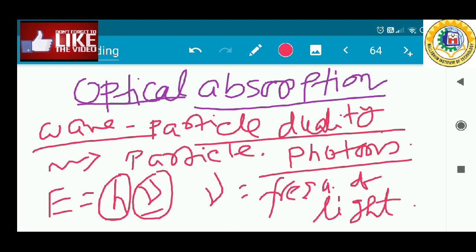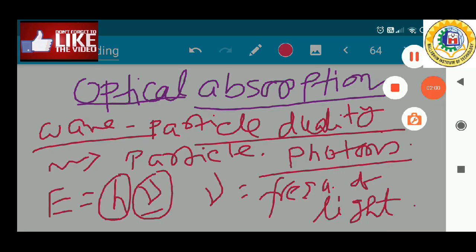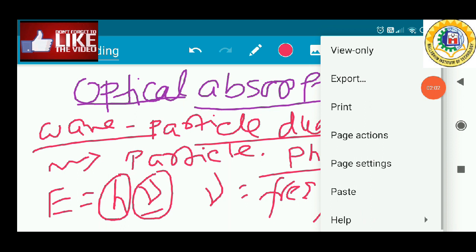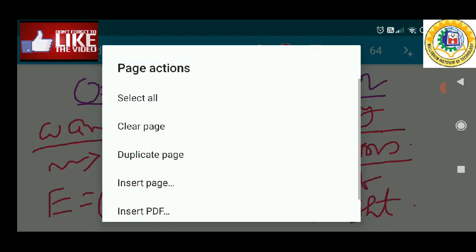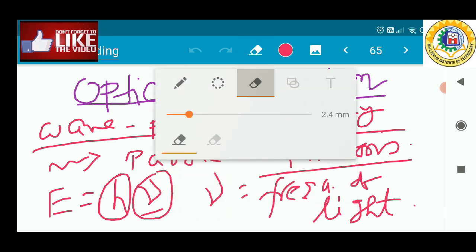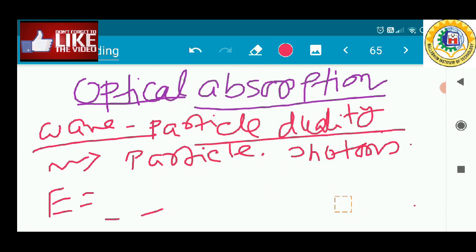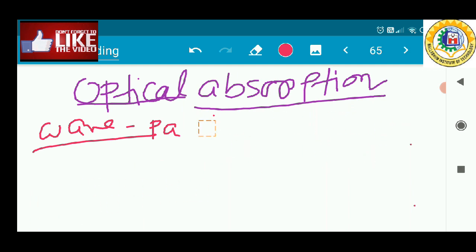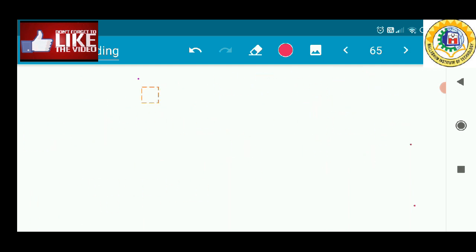According to the wave particle duality principle, E equals h nu.